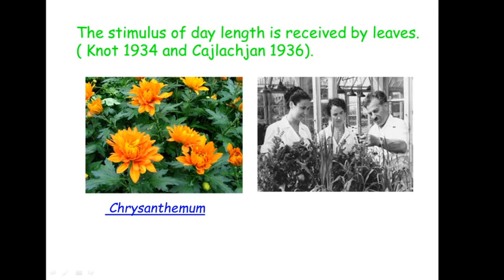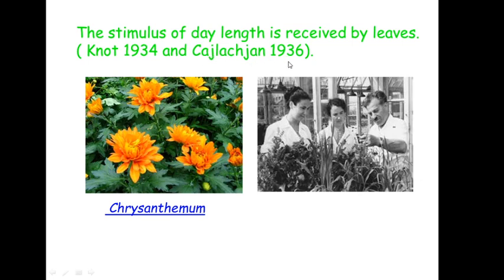Now this name is not a usual one. It is not an English name. Sailakhyan is a Russian physiologist, well known for his experiments on photoperiodism, and a very famous physiologist. Okay, this is not Kazakhstan.